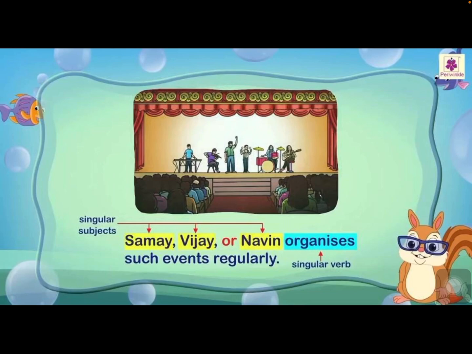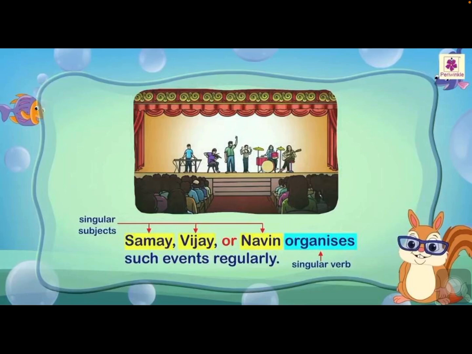See here, Samay, Vijay or Naveen organizes such events regularly. So in this sentence, three subjects are there. Three persons are organizing. Even though three persons are organizing, generally we have to use a plural verb, but we have used a singular verb.